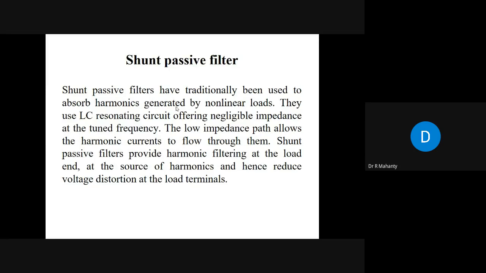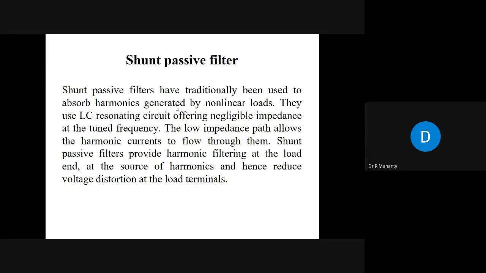So what will happen? The harmonic frequency current will try to flow through the low impedance path. You know that current tries to flow through the low impedance path. So if you have a filter tuned at the fifth harmonic frequency, the fifth harmonic currents will tend to flow through it, and your system will be relieved of the fifth harmonic. For that there is a standard that the impedance of the source and the filter should differ by at least 10 times.